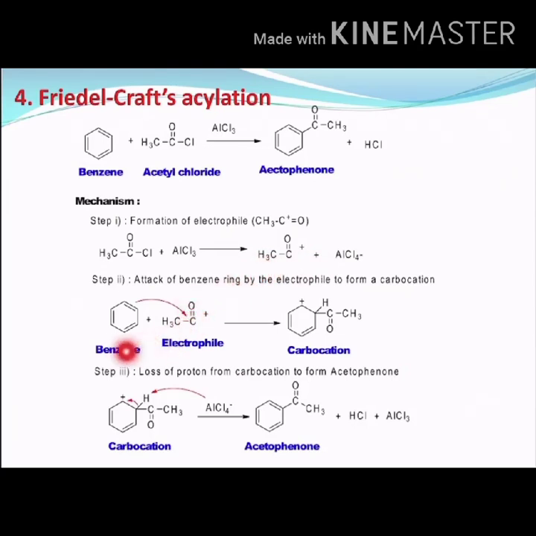In step 2, the benzene attacks this electrophile, and we get a carbocation. And in step 3, loss of a proton from the carbocation forms acetophenone. This hydrogen will react with this AlCl4 minus, getting back the excess chlorine and converting into HCl, and AlCl3 as a catalyst will be liberated, and we get acetophenone. So this is what is called Friedel-Crafts acylation.